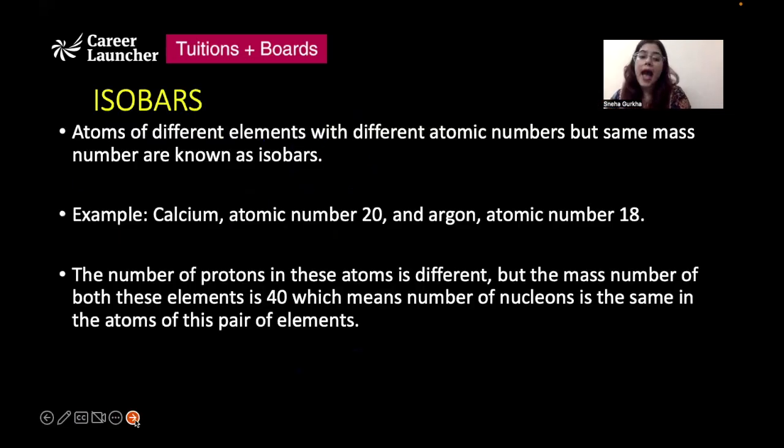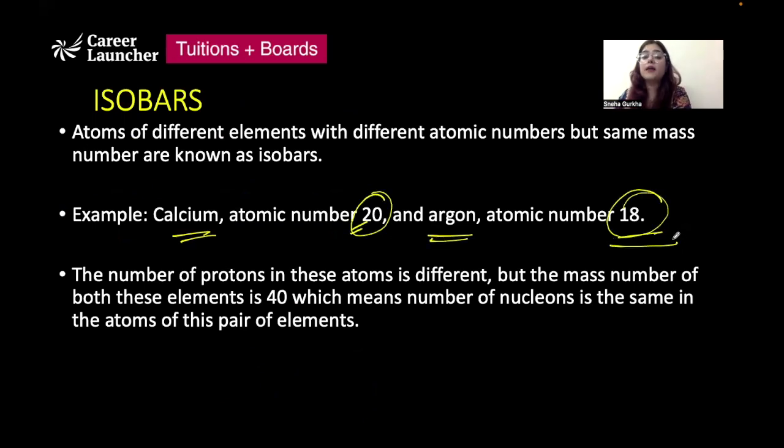And lastly, isobars. Now, this is a reverse situation. Isobars are atoms of different elements that have the same mass number, but different atomic numbers. For example, if we talk about calcium and argon, the atomic number of calcium is 20, the atomic number of argon is 18, but their mass number is 40.